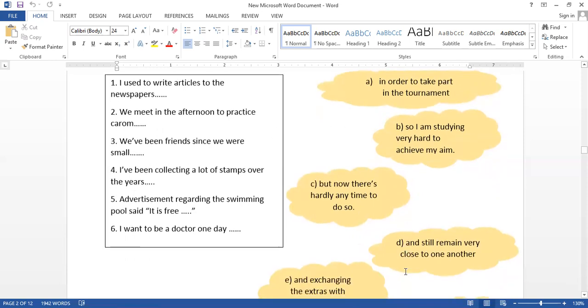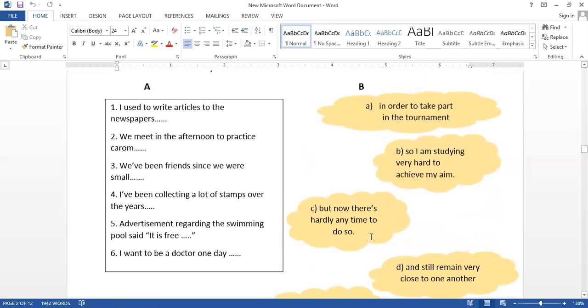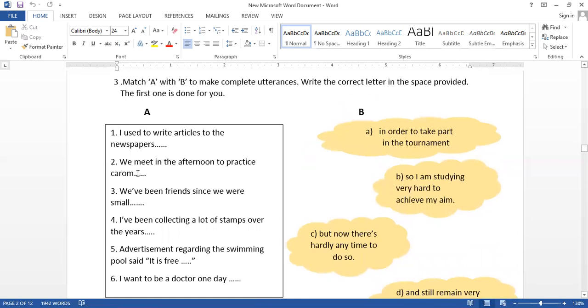And still remain very close to one another. And exchange the extras with friends. But when we reached. So we can say carom, in order to take part in the tournament, that is A. Then very quickly we will move on to number 3.